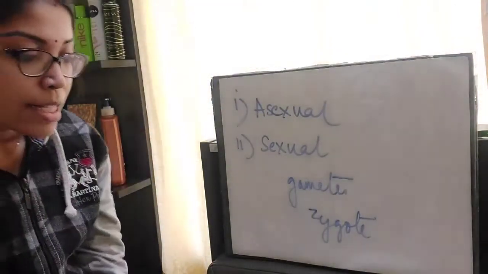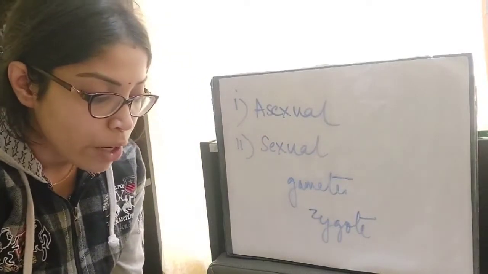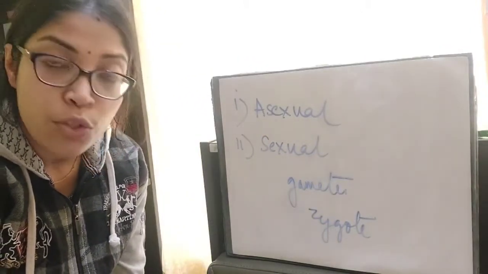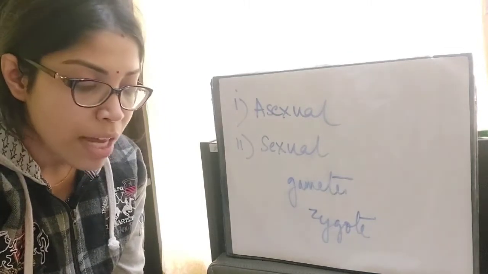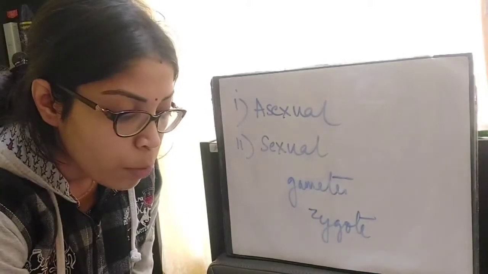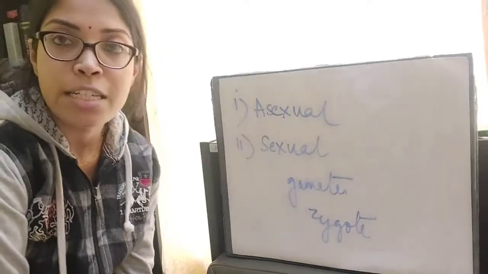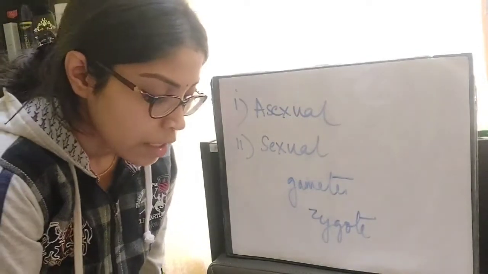Now sexual reproduction can be defined as the production of offspring due to fusion of male and female sex cells. The offspring produced has a mix of features of both parents and is not identical to either parent. Clear?